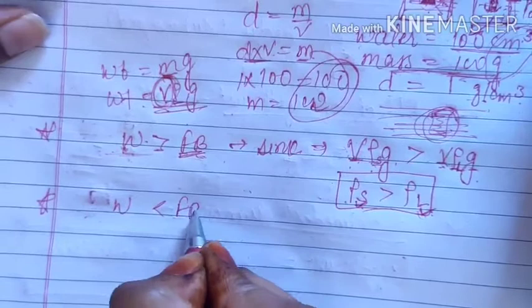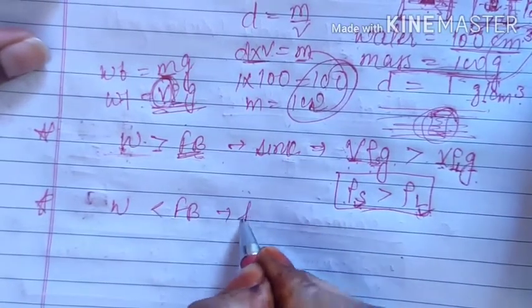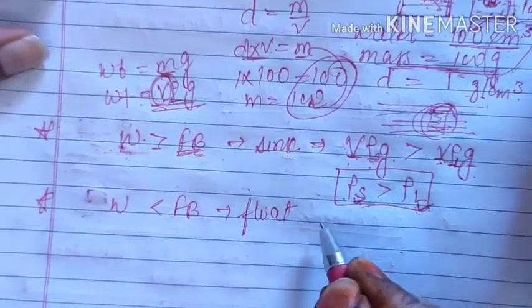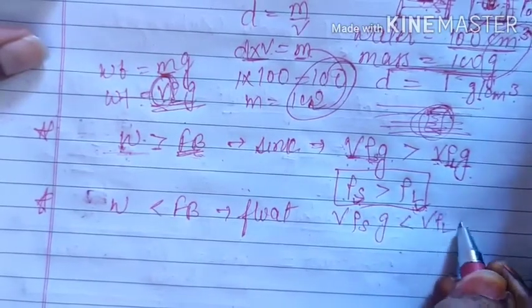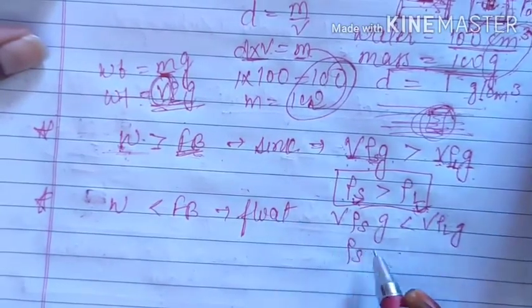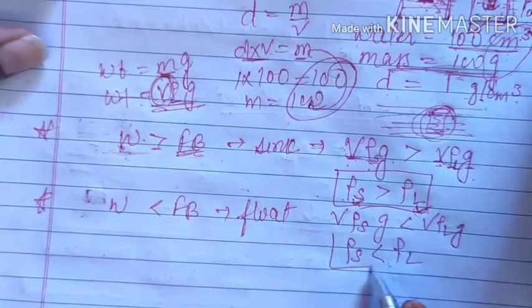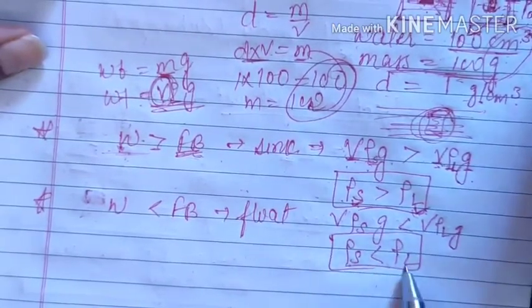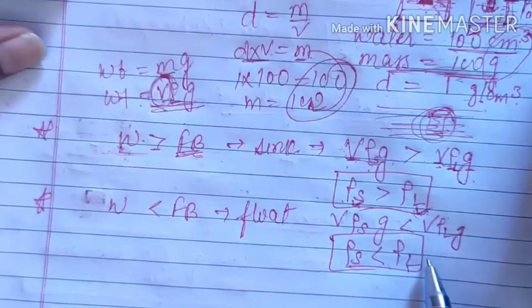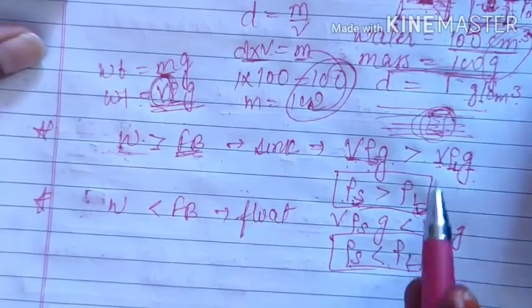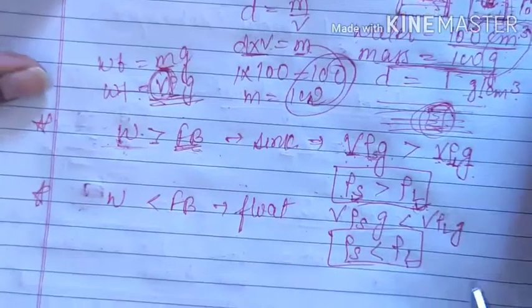Similarly, we have some more conditions. If the weight is less than the upthrust force, then the condition is obviously floating, and you will say that V rho S g is less than V rho L g. From here you will derive one conclusion: if the density of the solid is less than that of the liquid, the liquid can exert more upthrust force and your body will float with some portion outside the liquid.